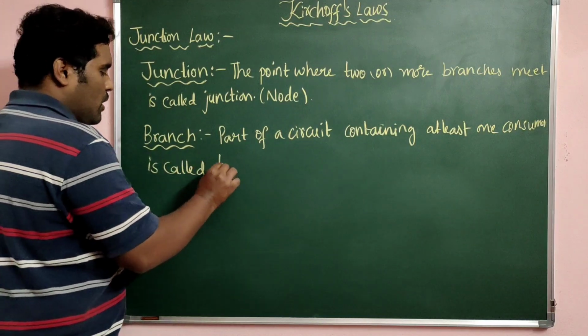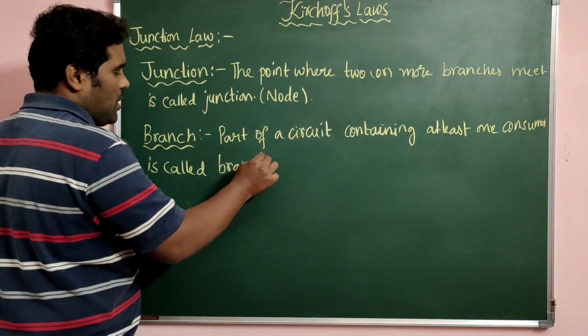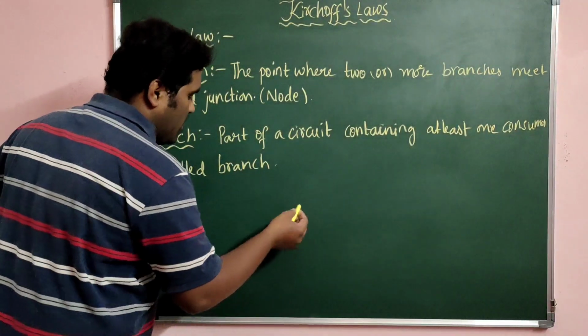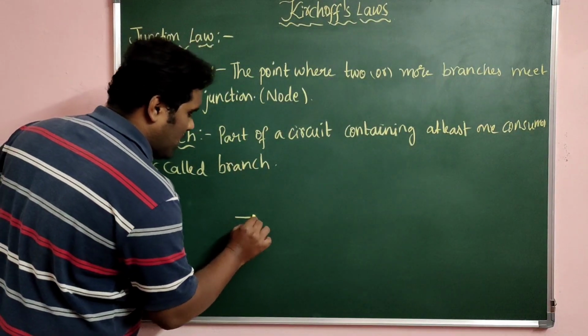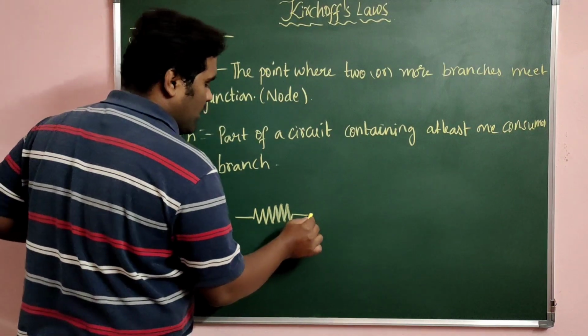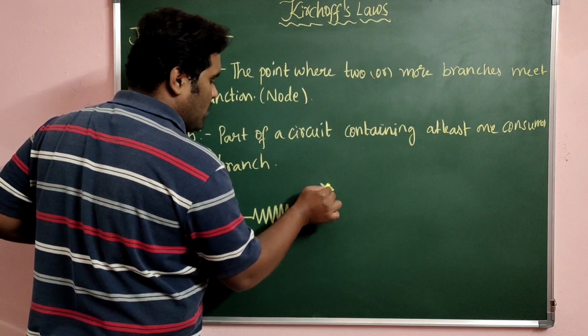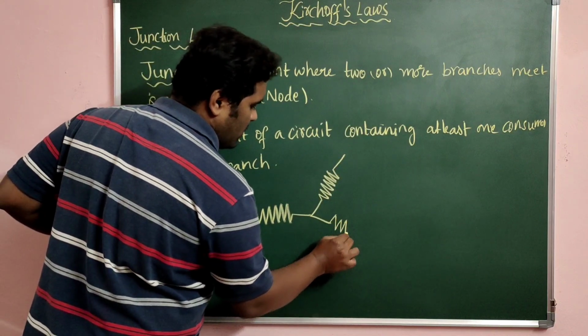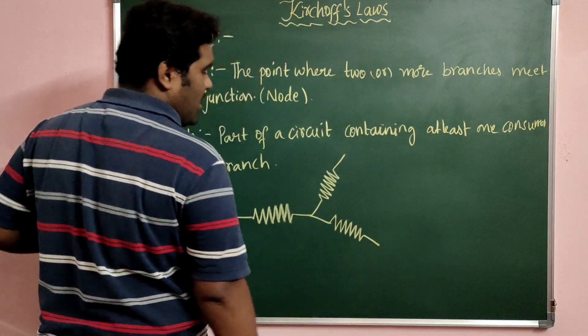One example will explain what a junction and a branch are. See the following circuit diagram. There is one resistor over here, one more resistor over here, and here also one more resistor. What exactly is a consumer?